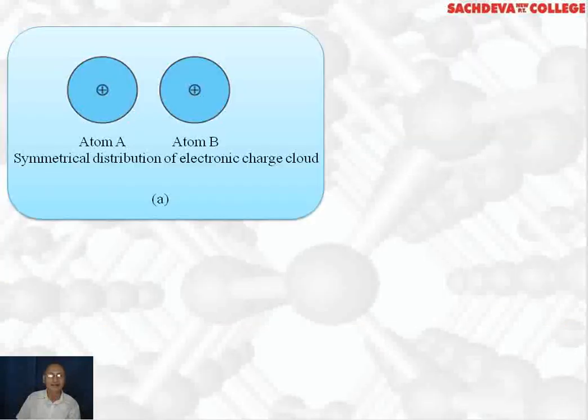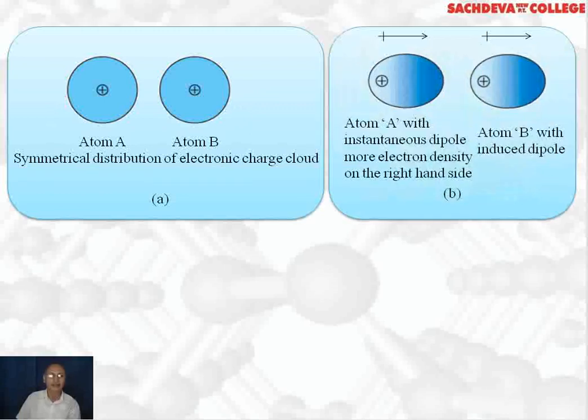Let's take up this diagram. We are showing atom A and atom B, and both have symmetrical distribution of electronic charge cloud. Now the second diagram shows how a temporary dipole is generated. In atom A, the dark blue side represents the negative end, where electron density is more, and the other end, the left hand side, represents the positive end.